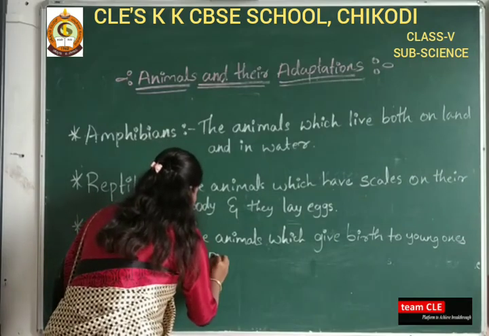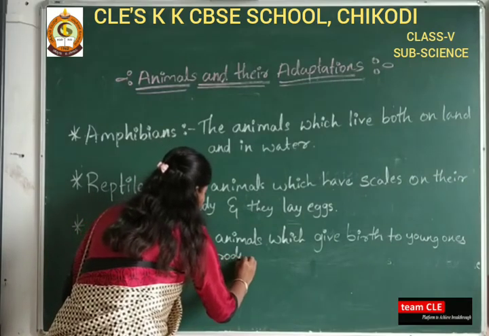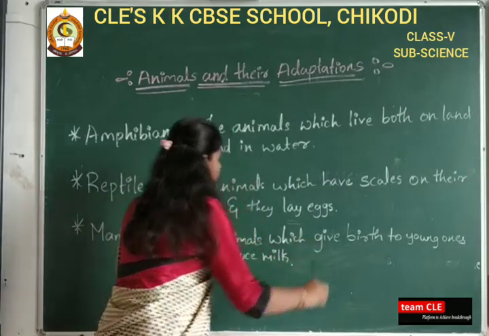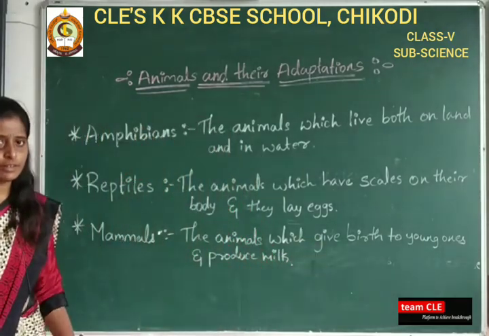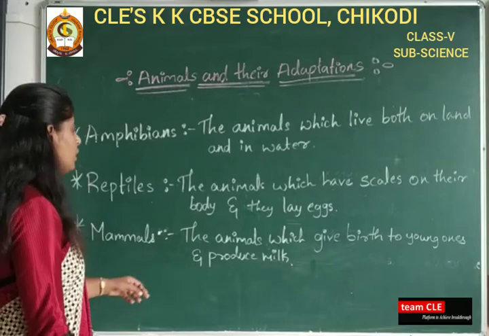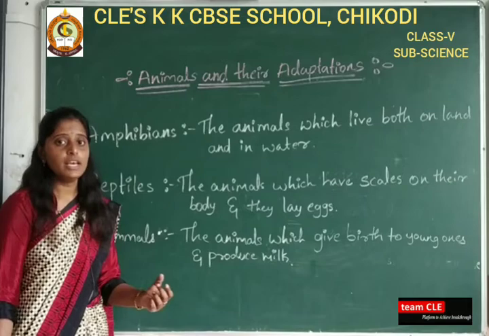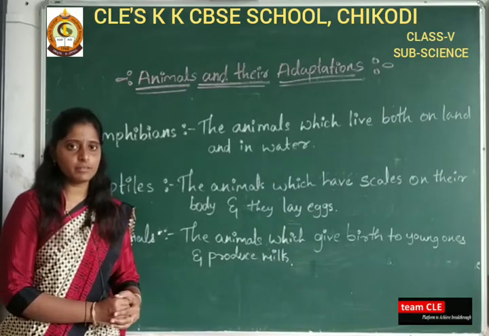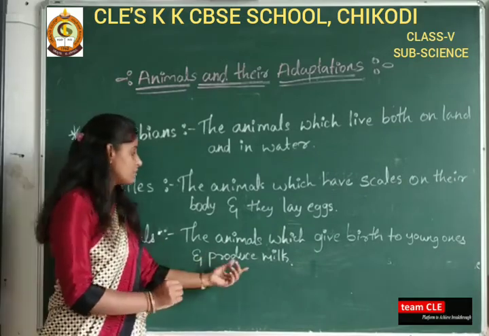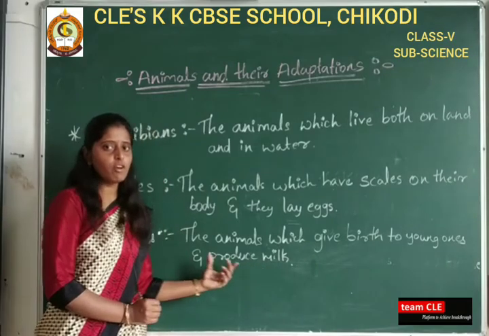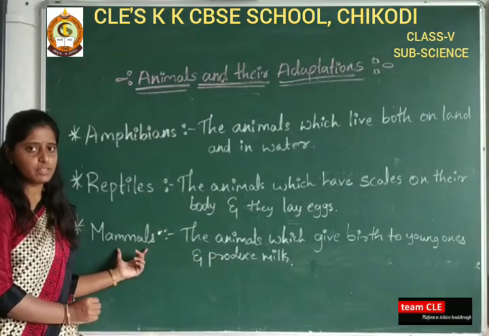Yes, dear students, mammals also come under animals, and these animals give birth to young ones and produce milk in their body for them. For that we are calling them mammals.